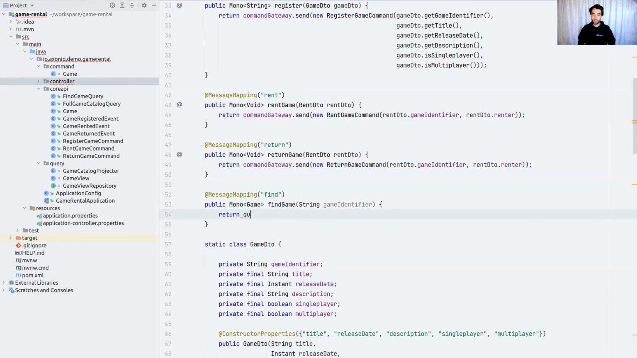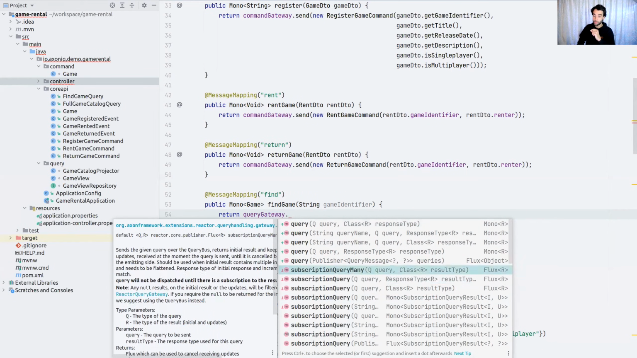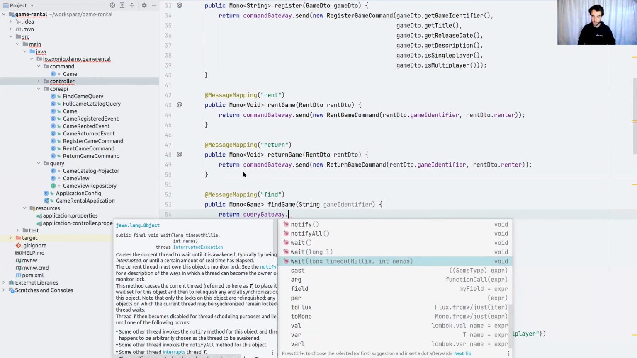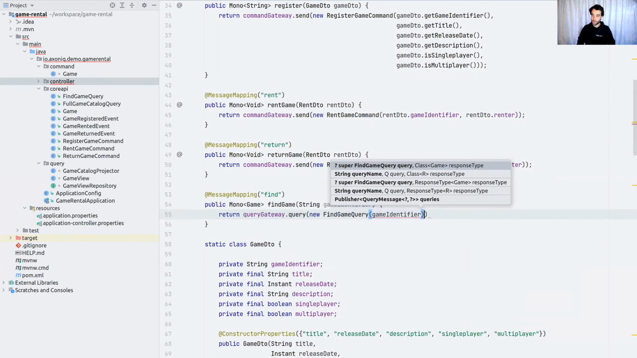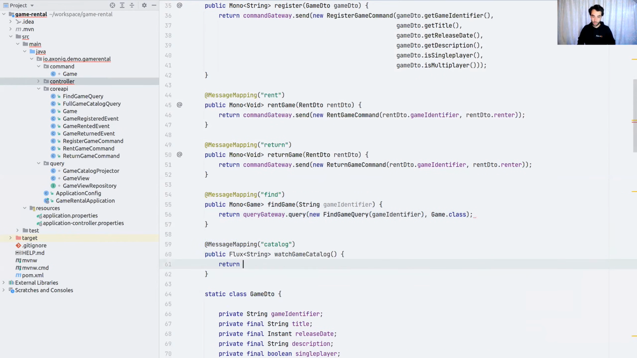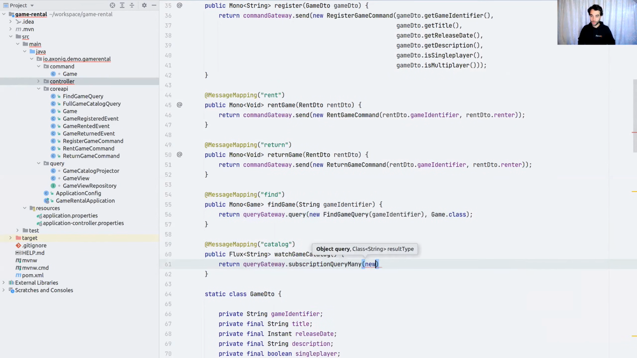Also want to do this one. Obviously, we're going to use the query gateway. We have a bunch of operations. We can do a direct query through this. We can subscribe, as we'll see in a couple. We can also do a scatter gather. So we scatter our query out and gather our results. For this case, I'm just going to do query however. So I'm going to do new find game query, add the game identifier, and do the class like so. And the game catalog, you see I'm returning a flux here, and I need to do a subscription query for this because I want to subscribe to those results and get a stream of things back.